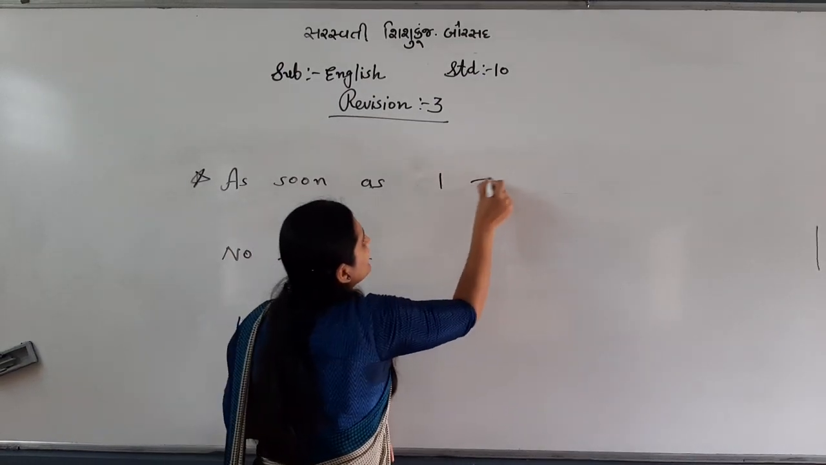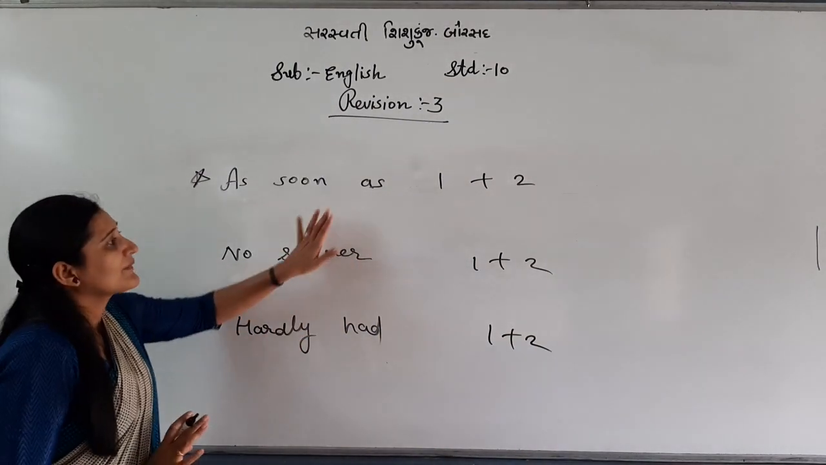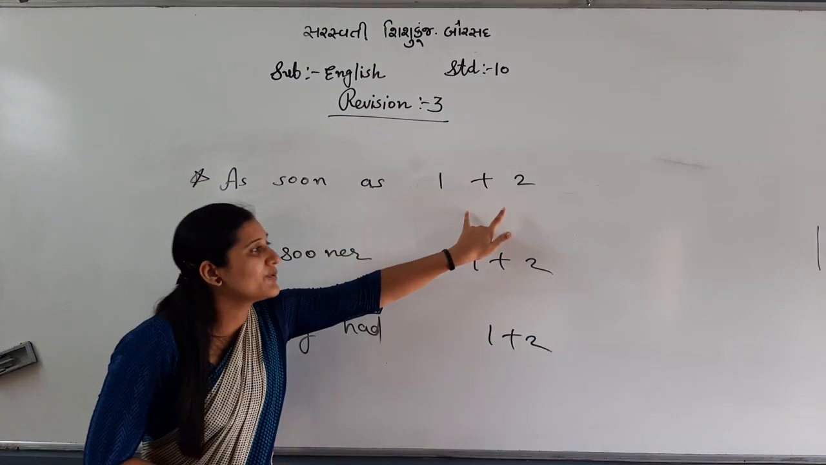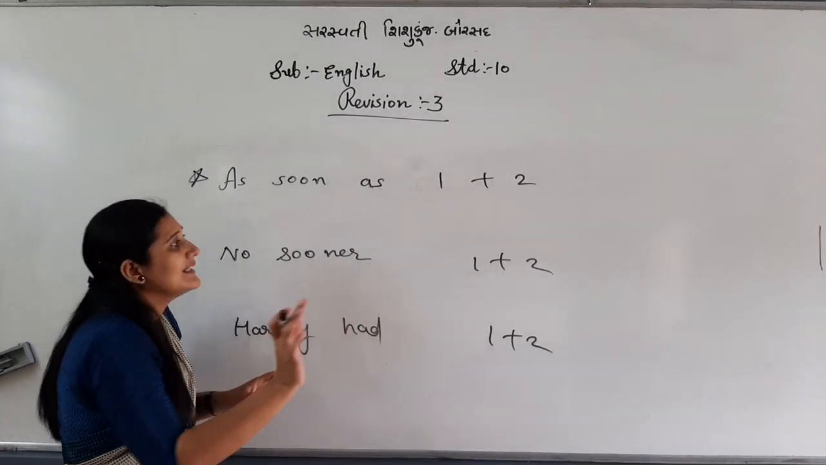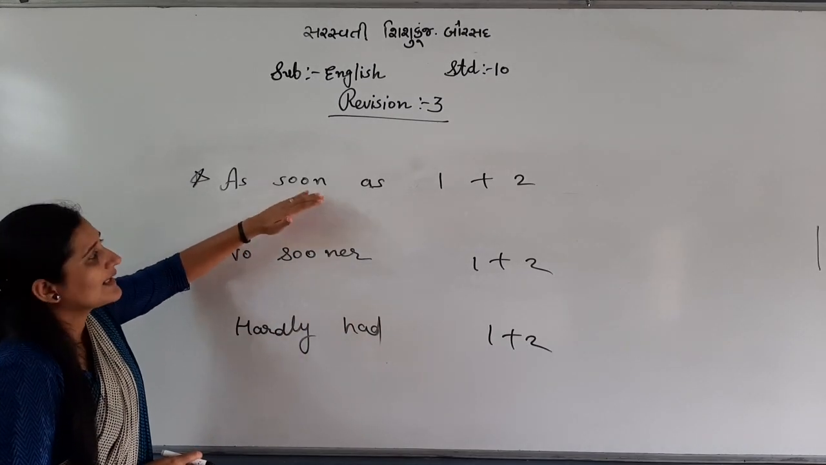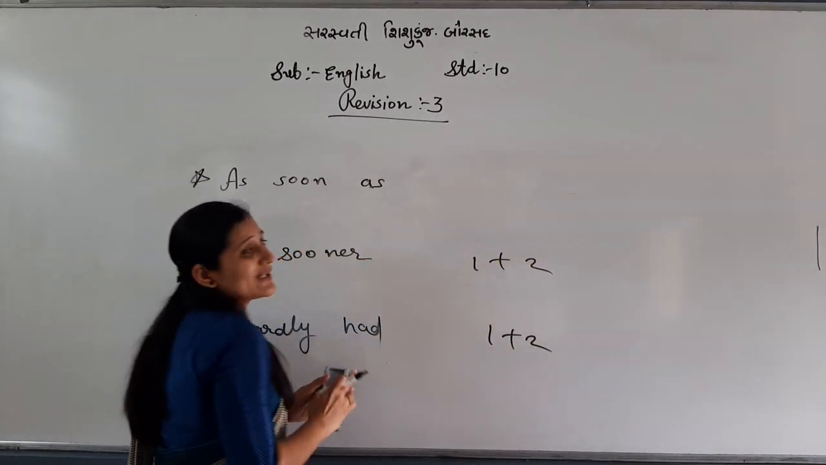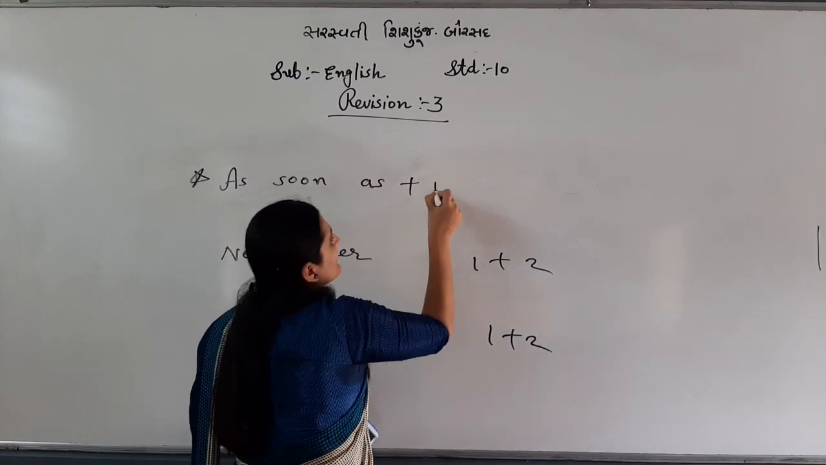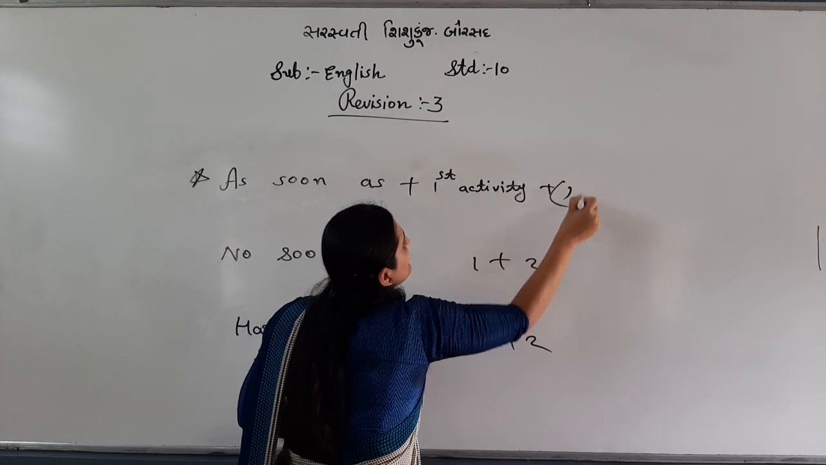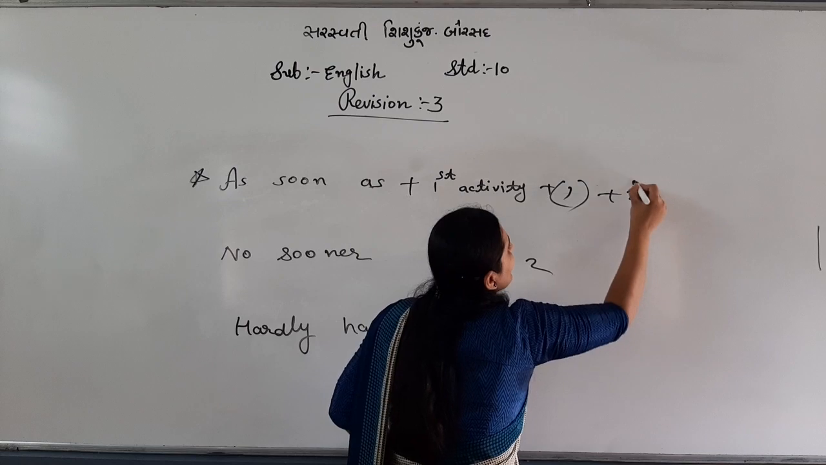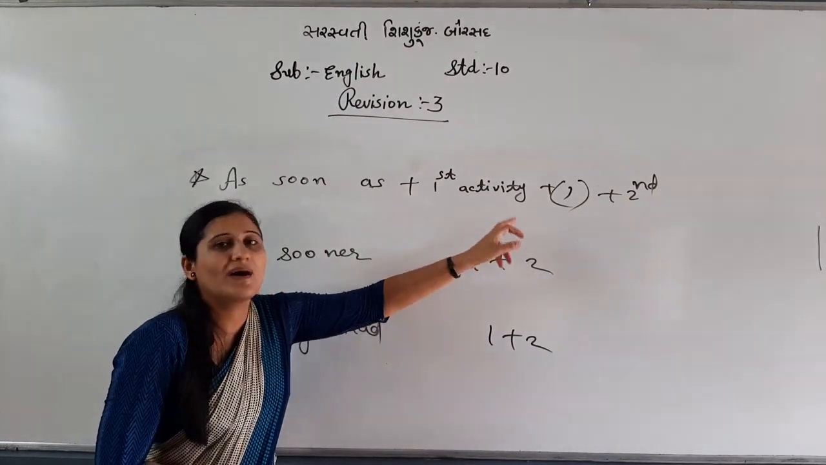We will have two activities, first and second. So whenever a sentence is given out of two, whichever activity is completed first, that will be with all three. Second thing, what is the rule of as soon as? As soon as plus first activity, plus comma is a must, plus second activity. Simple, nothing to do. As soon as first activity, comma, second activity.